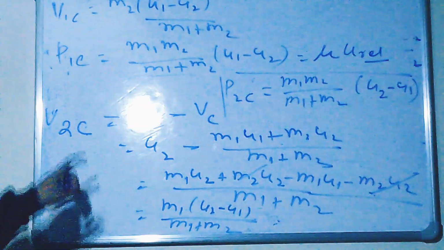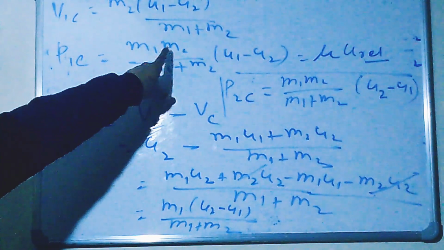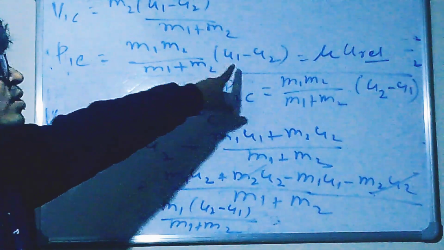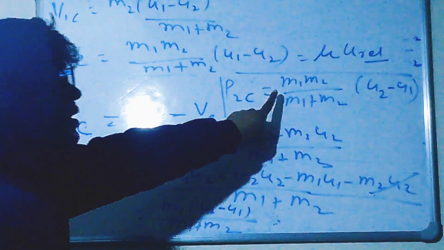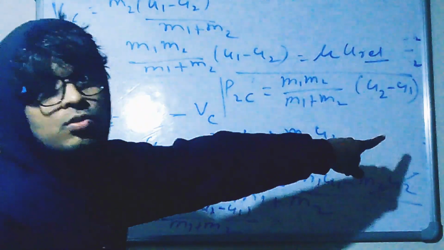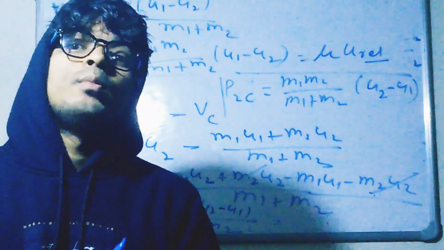Now tell me, the momentum of 1 with respect to C is m1 m2 by m1 plus m2 into (u1 minus u2), and the momentum of 2 with respect to center of mass is m1 m2 divided by m1 plus m2 into (u2 minus u1). If I ask you, what is the net momentum of the system?